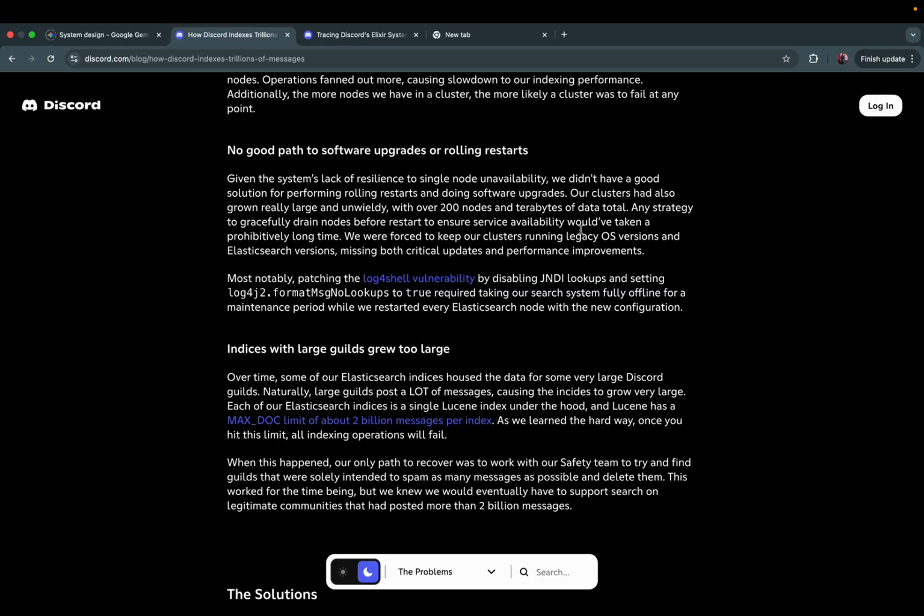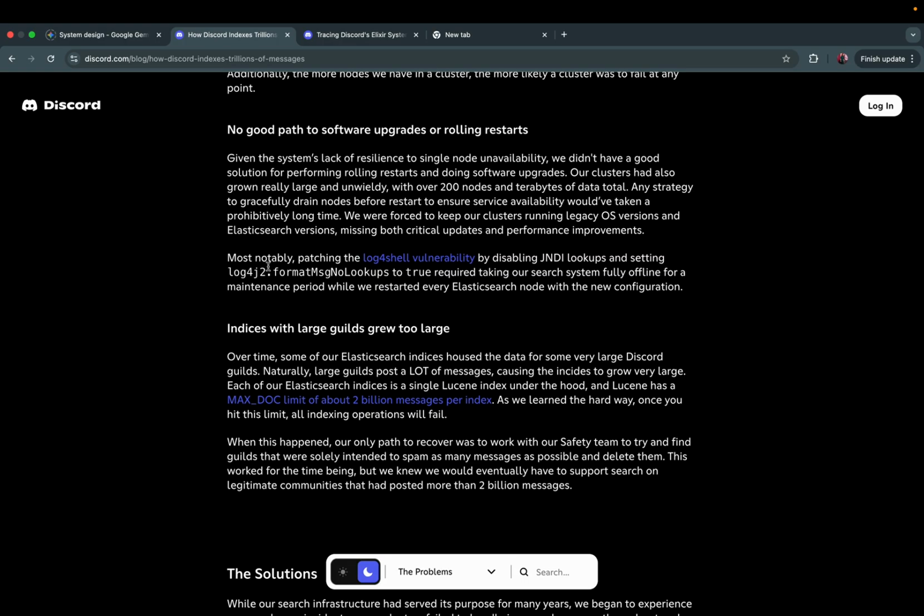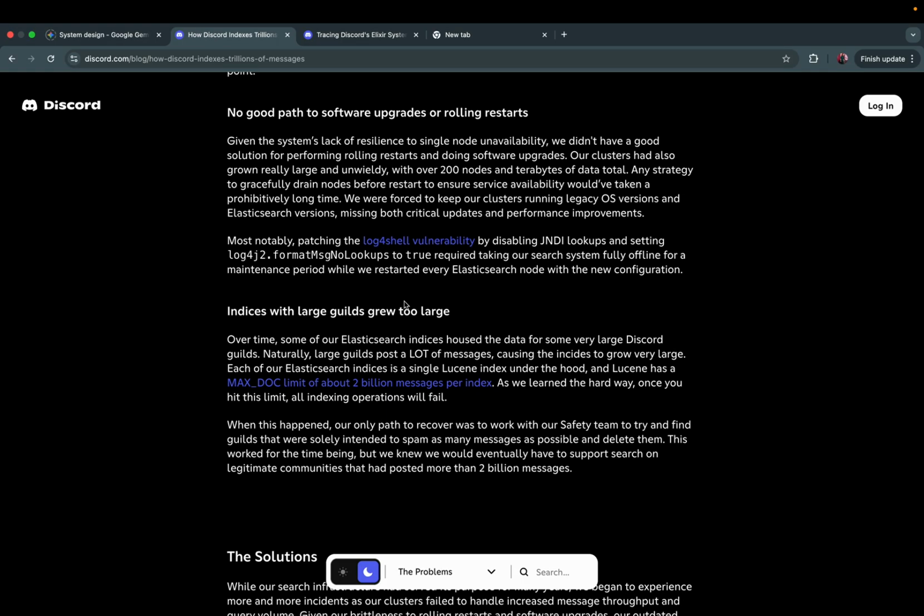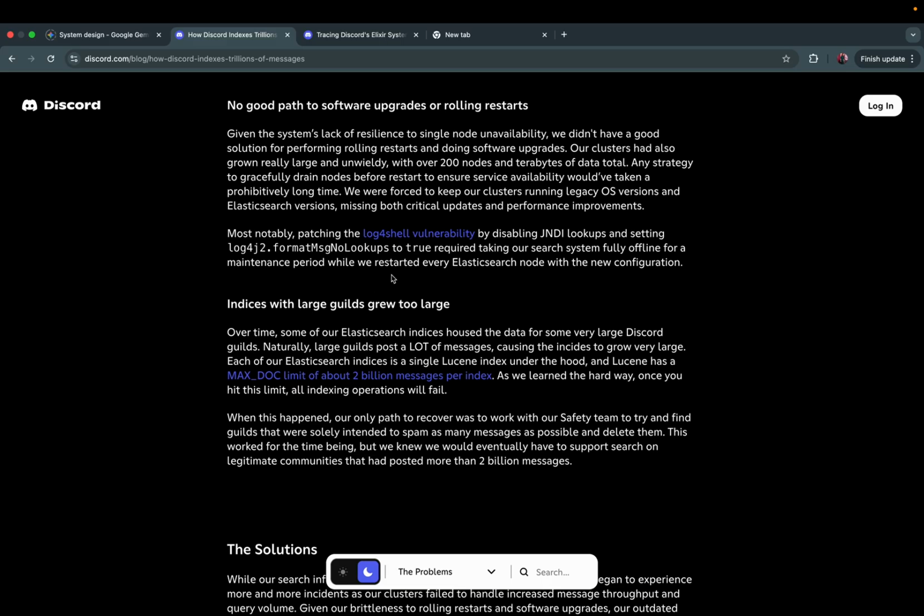We were forced to keep our clusters running the legacy OS versions and Elasticsearch versions, missing both critical updates and performance improvements. Most notably, patching the Log4j vulnerability by disabling JNDI lookups and setting log4j.format.message.no.lookups to true required taking our search system fully offline for a maintenance period while we restarted every Elastic node with a new configuration.